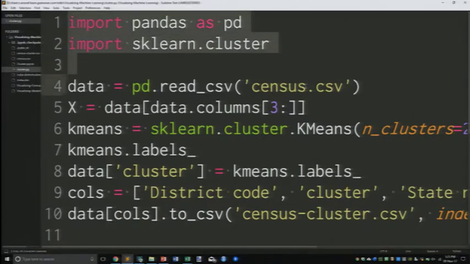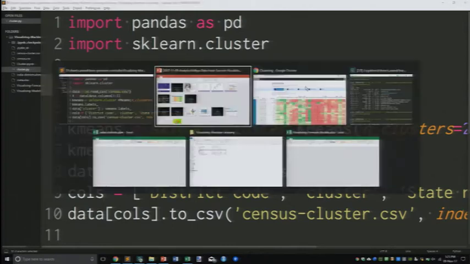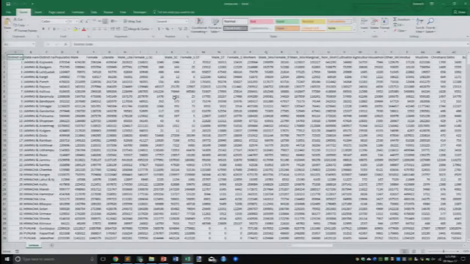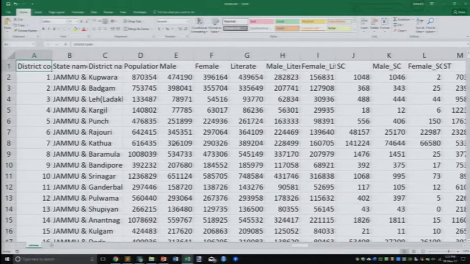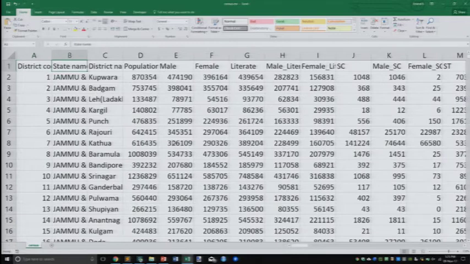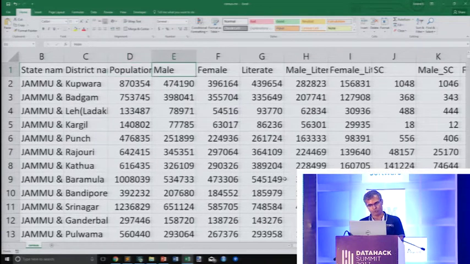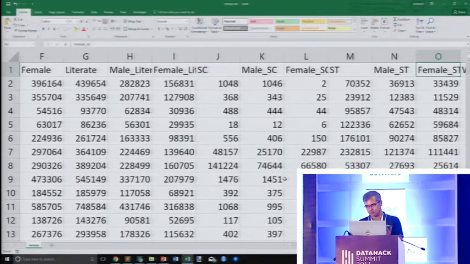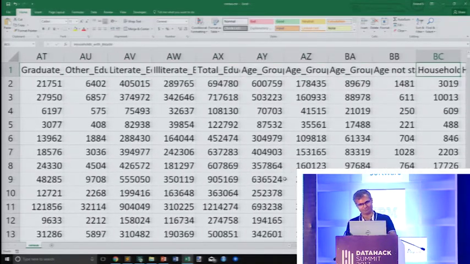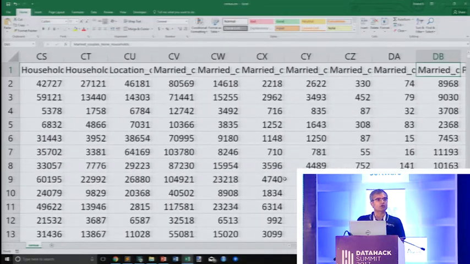We import a couple of libraries and I'm reading a data file. This is a census data set. Let's open it. Census.csv. What I've done is collated a number of columns from various censuses. So we have information on each district, and there are 640 districts according to the 2011 census in India for various states and districts, in which we have the total population broken up by male and female, broken up by literate, which is further broken up by male literate and female literate, the proportion of scheduled caste, scheduled tribe, male, female workers, marginal workers, by religion, by asset ownership, by education, lots of fields. So we have all of this data.